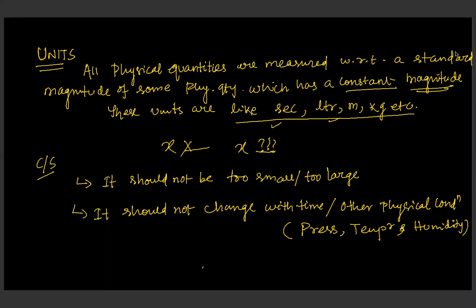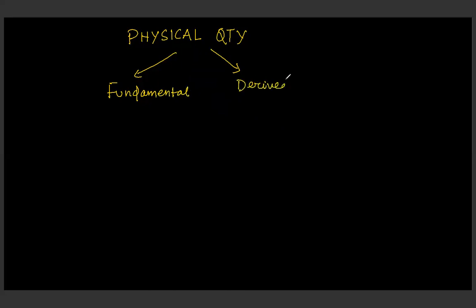Let's move to the next part. Now we are going to broadly classify physical quantity into two types. Because we are going to study about physical quantity only. Physical quantity is broadly classified into fundamental physical quantity, and the second one is derived physical quantity. What is the meaning of it?